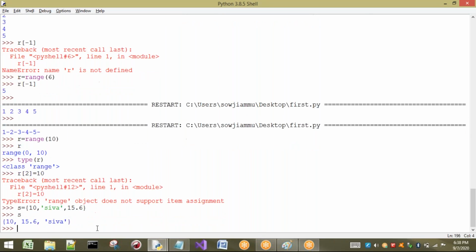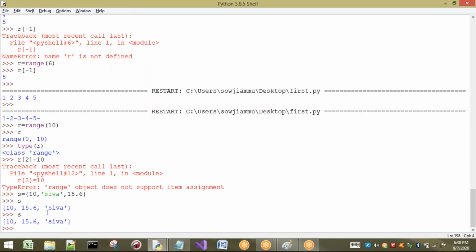So if I want to print s, what is it going to give me? 10, 15.6, Shiva. That means whatever order I have given to this s, is it going to be stored in the same way? No. So that means it is going to be stored in some different way. That means order is not preserved. Insertion order is not preserved. Whatever order you have given, it is not going to be stored in the same way. So we can say insertion order is not preserved, and we can also say a set is an unordered collection. It is not ordered.